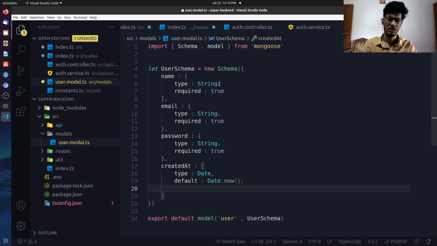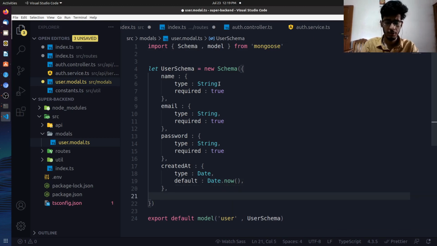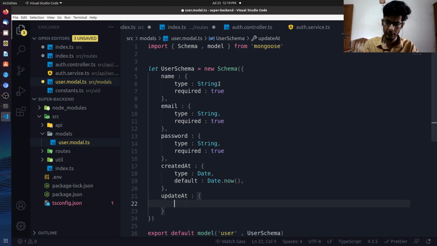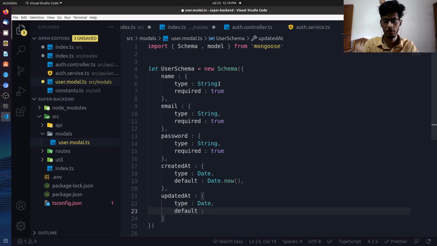No, that's not true. So there will be an updated at. The type will be again date and the default will be date dot now, right?